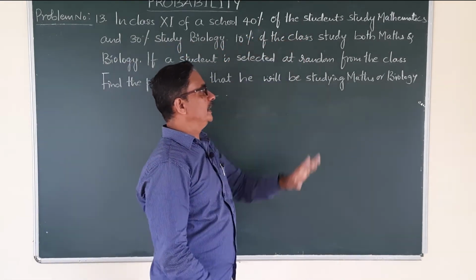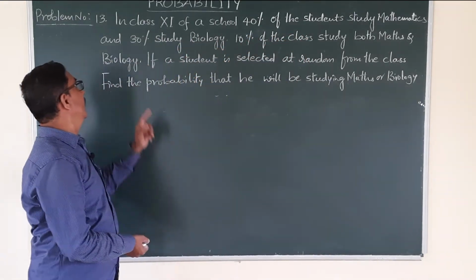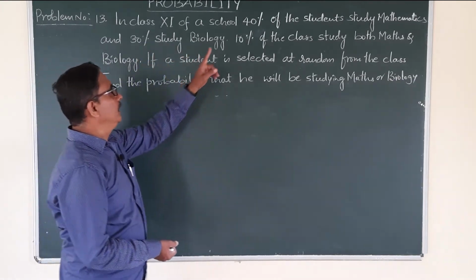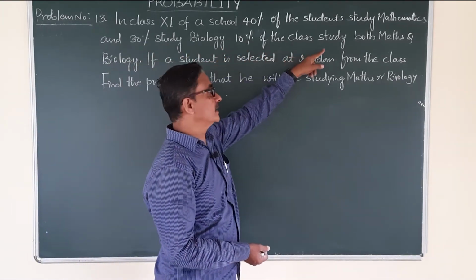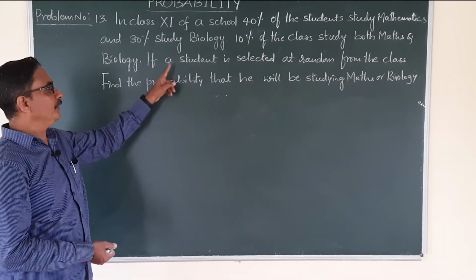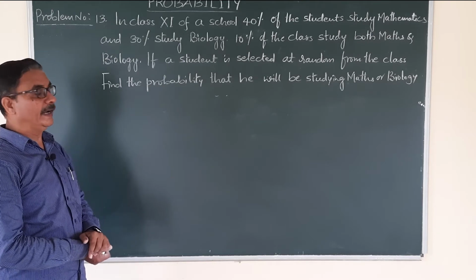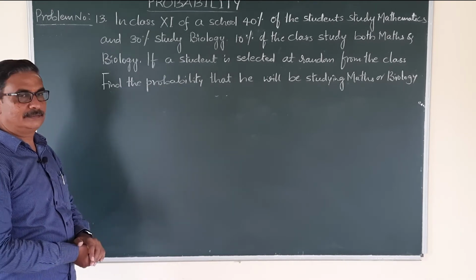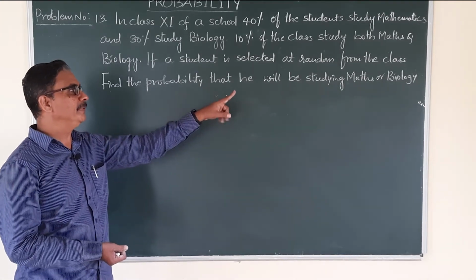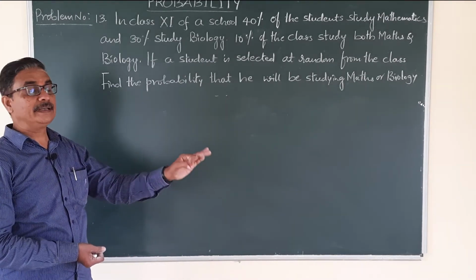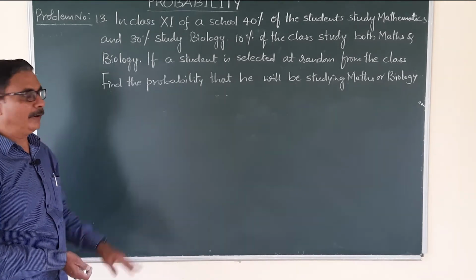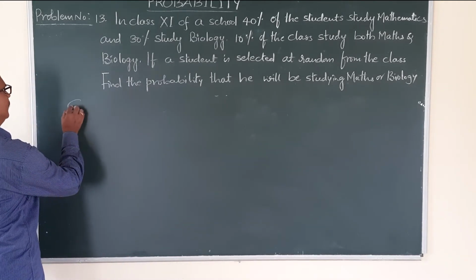Question. In class 11th of a school, 40% of the students study mathematics and 30% study biology. 10% of the class study both mathematics and biology. If a student is selected at random from the class, now the question, find the probability that he will be studying in mathematics or biology. Not both, either mathematics or biology.